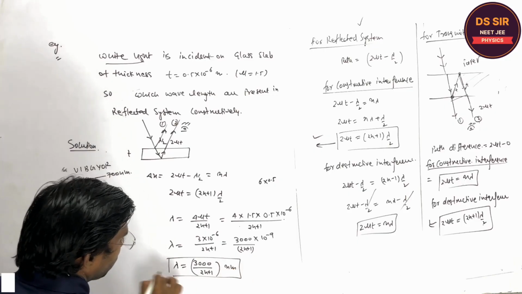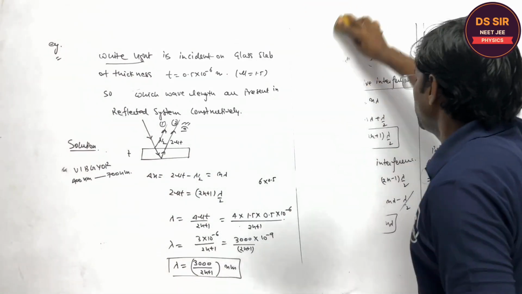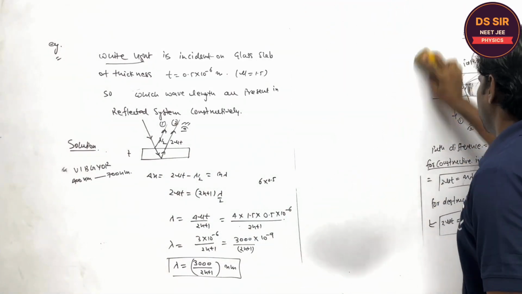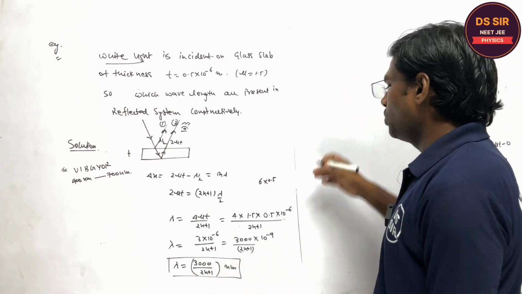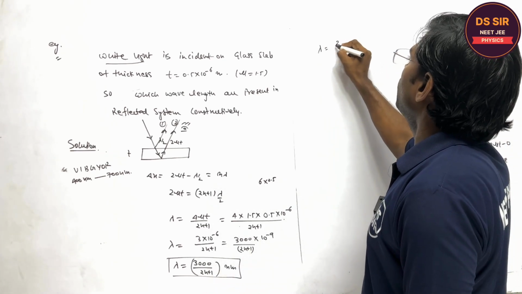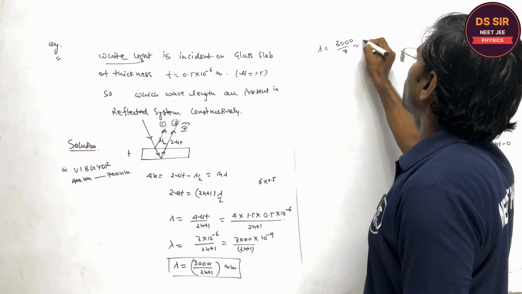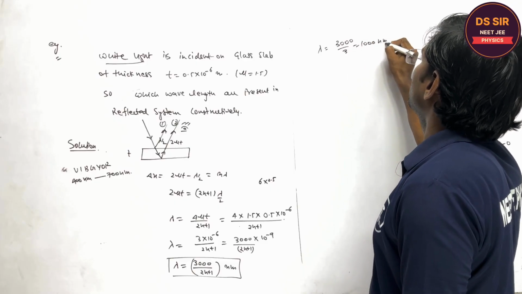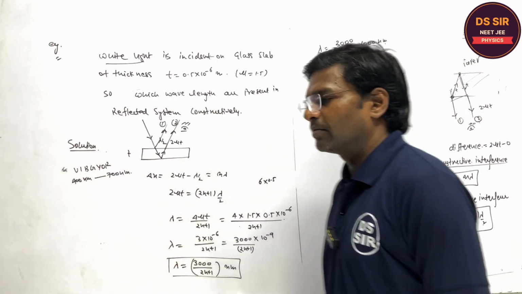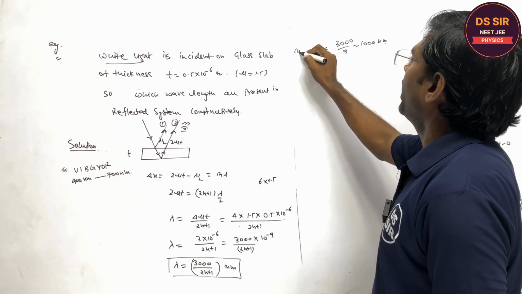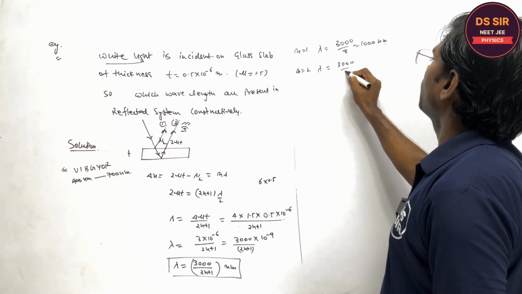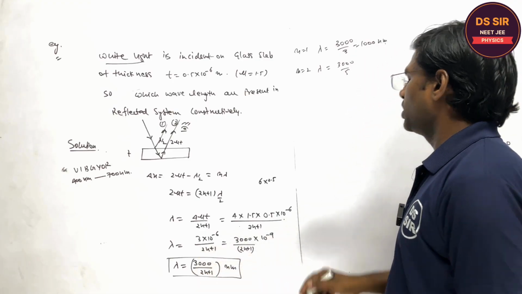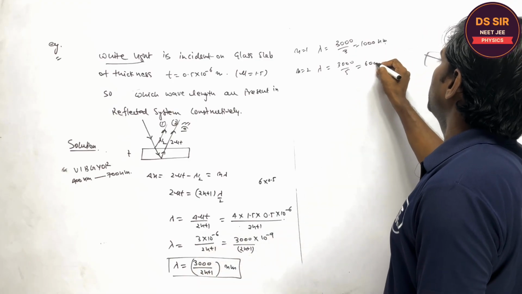First copy this. Now which wavelengths are present strongly in the reflected system? You will put n equal to 1. If n is equal to 1, this is 1000 nanometer, which is out of this range. If n is equal to 2, lambda is equal to what? 2 into 2 plus 1 is 5, so 600 nanometer.